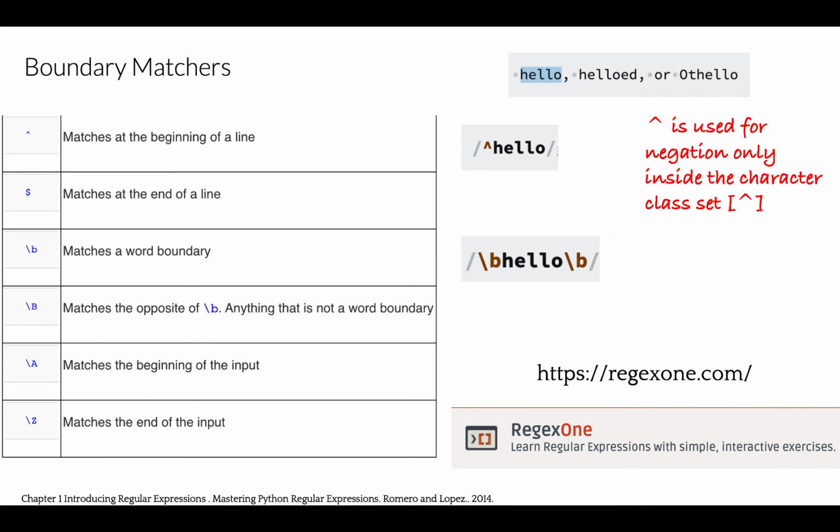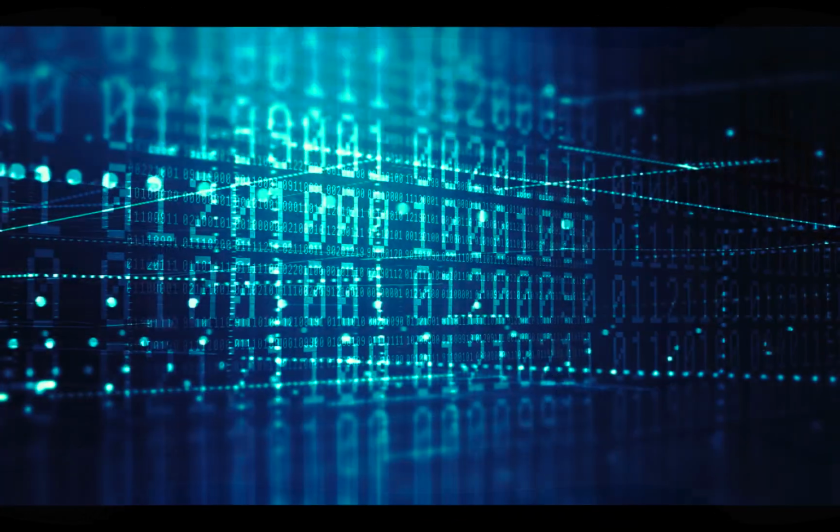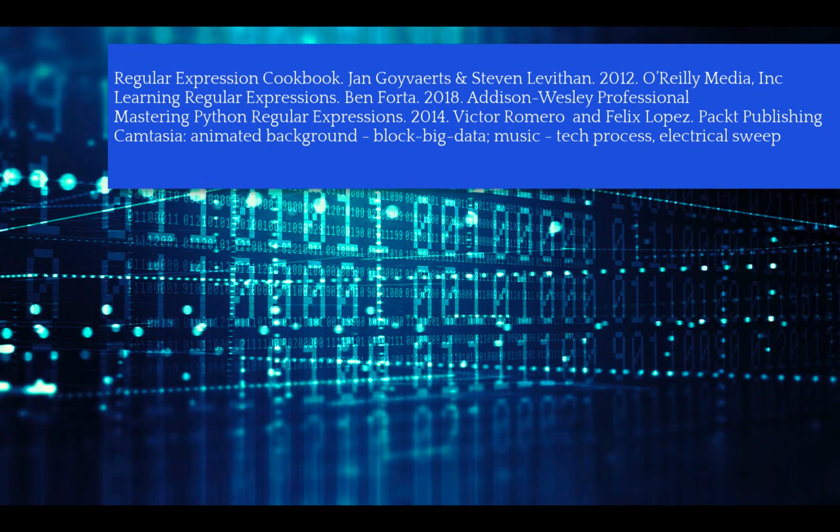Alright, this is a very brief introduction to regular expressions. For more practice in regex syntax, consider interactive exercises using, for instance, regex 1.